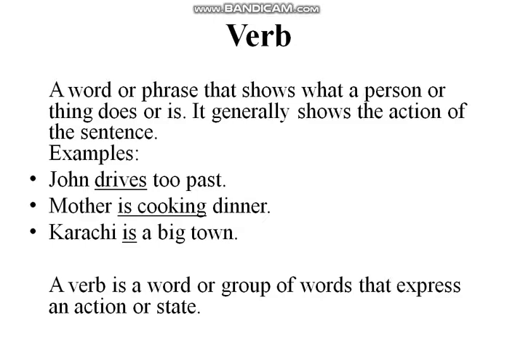It generally shows the action of the sentence, but it can also show a state of being. Look at it: John drives too fast. Here, drives is showing us an action which the subject is performing. Mother is cooking dinner. Here again, the word cooking is an action word, and it is showing us the action of the subject. Karachi is a big city. Here is is showing a state of being, and it is a verb here.